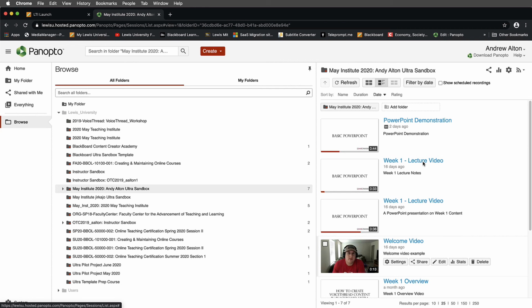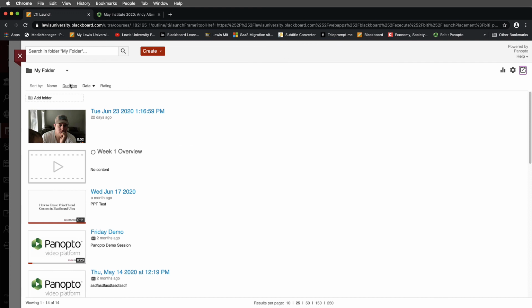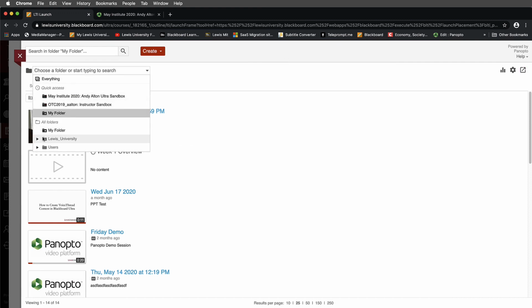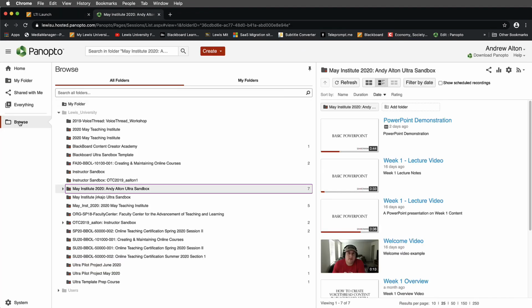The reason I'm showing you this is because you're not going to have access to this kind of detail if you're working inside the LTI. Trying to navigate the file structure is quite a bit more complicated because notice I can't expand the view of all those windows. That's why I'm really encouraging you, when you're trying to work with your folder structure inside of Panopto, to open your Panopto player and do the file navigation through this Browse or any of these folders along the side that I'm showing you here. This is going to work a lot better for you.